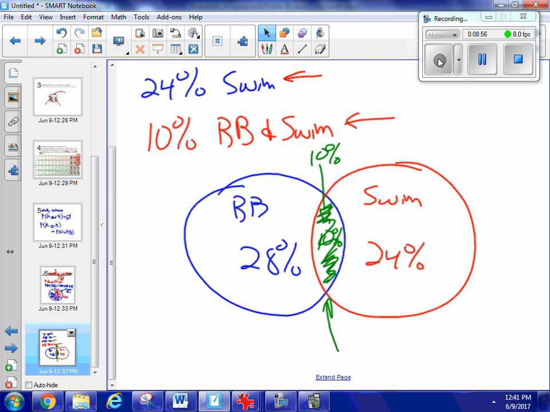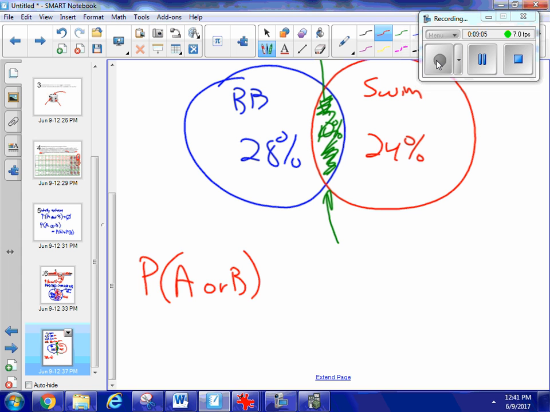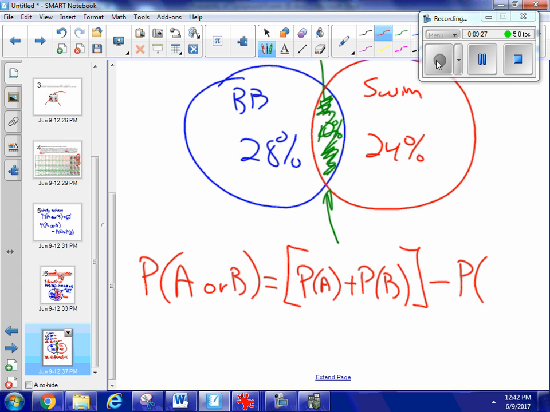So now I'm looking at the probability of event A or event B. Well, that's equal to the probability of A plus the probability of B. So it looks very similar to what we had before. But I have to subtract the probability that a student is doing both A and B.